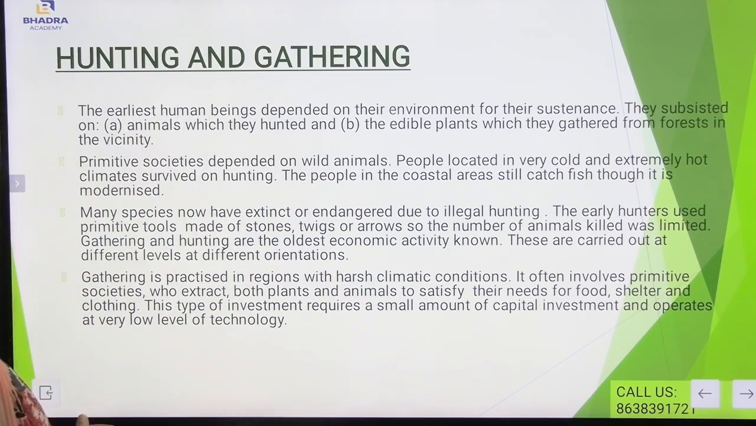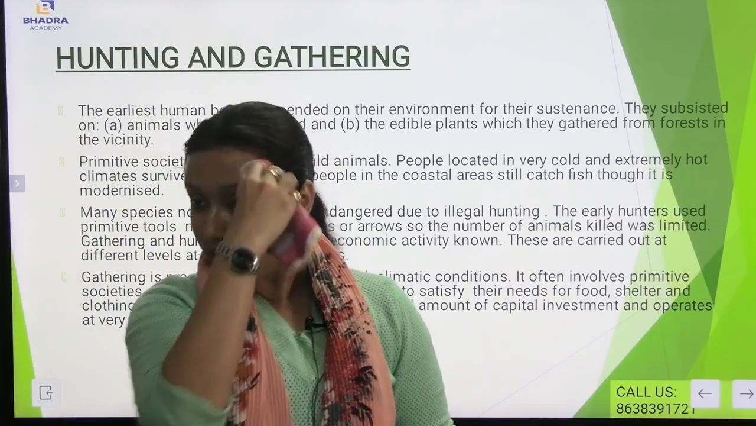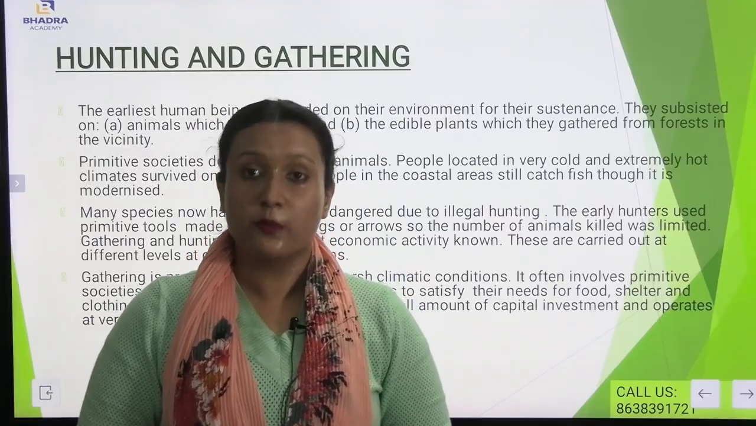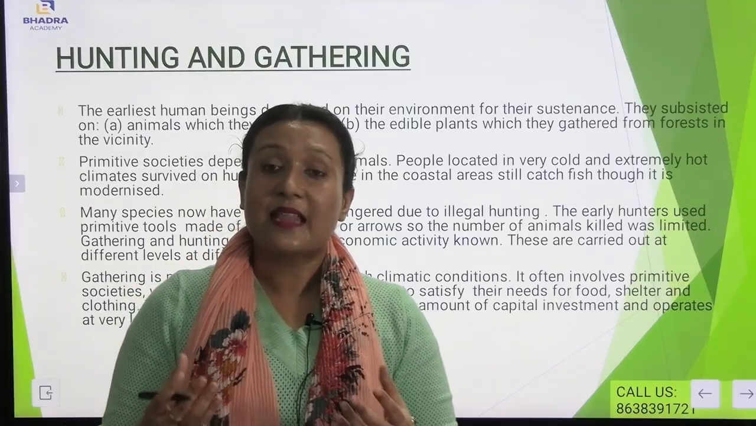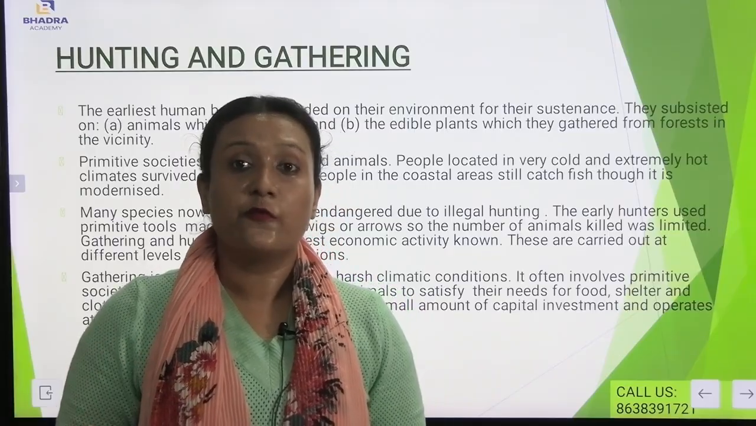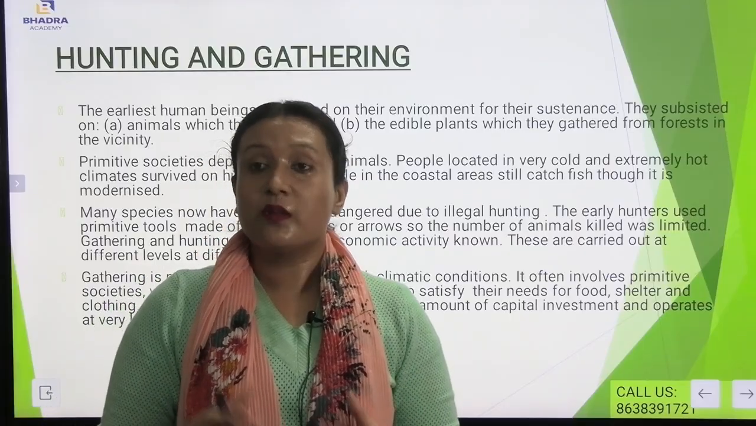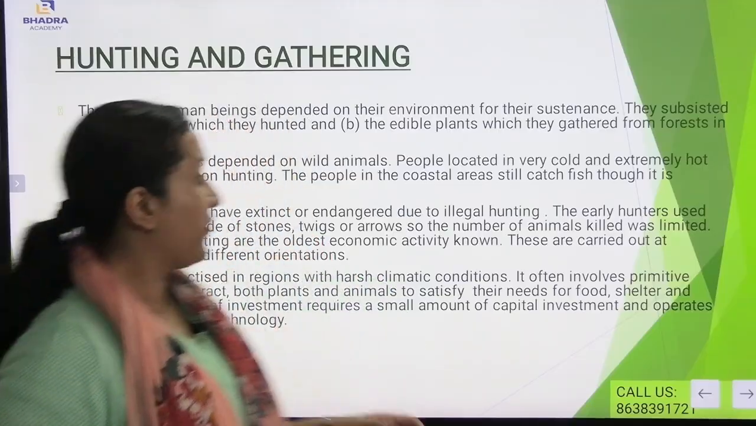Also, primitive societies dependent on wild animals, people located in very cold and extremely hot climates survived on hunting. The people in the coastal areas still catch fish, though it is modernized. Now, what do you mean by the primitive societies? Those societies which are still traditional are said to be the primitive societies. Those people still depend on hunting, and they gather small plants and fruits. They go to the forest and collect some edible plants through which they can survive.